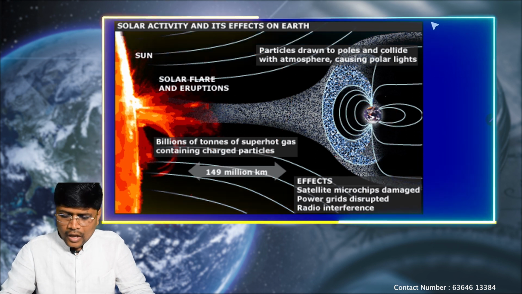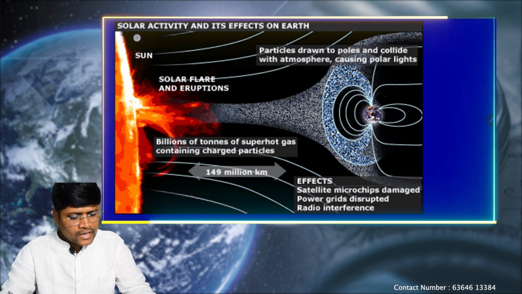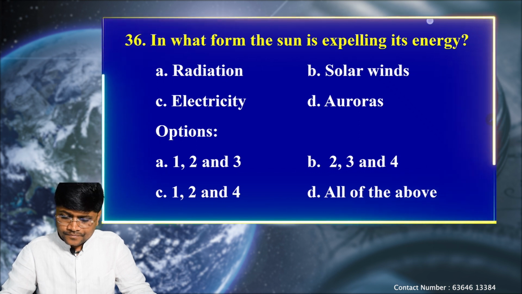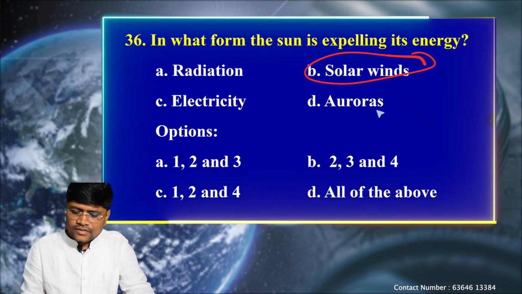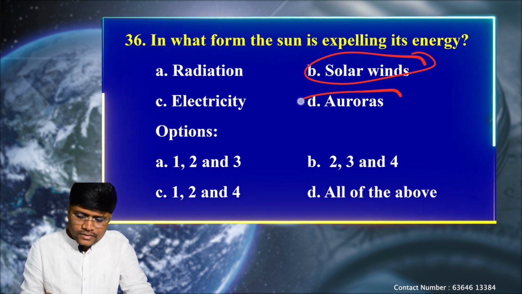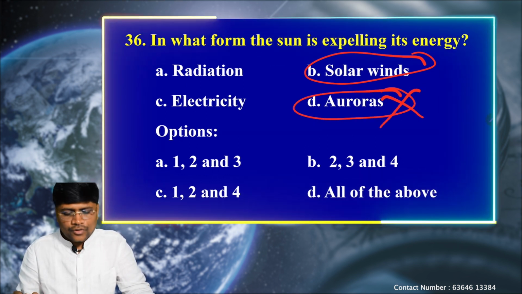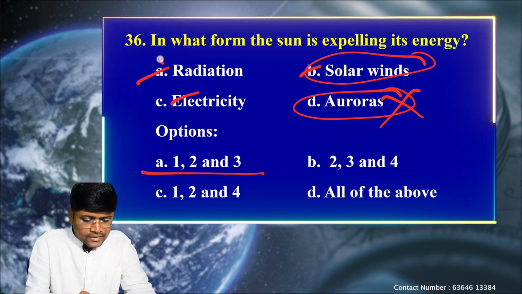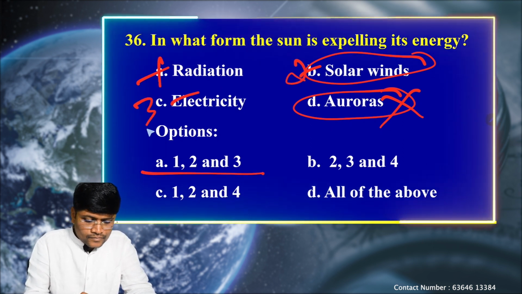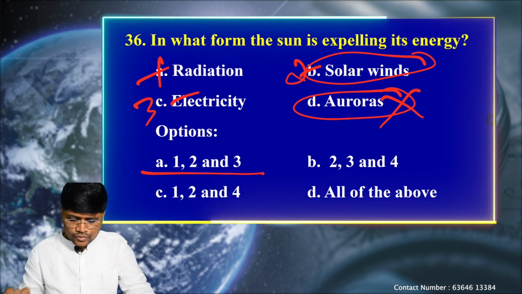So auroras are not because of sunlight or the Sun's energy. Because of the Earth's magnetic field and the solar winds, these auroras are created. So the Sun is not releasing energy in the form of auroras. So only A, B, C are correct, that means options 1, 2 and 3. These three are correct, not the fourth one.